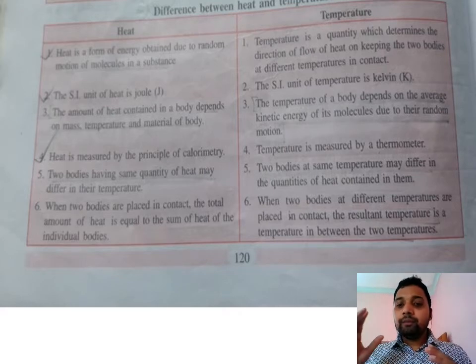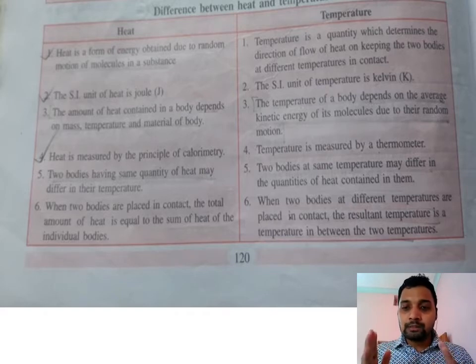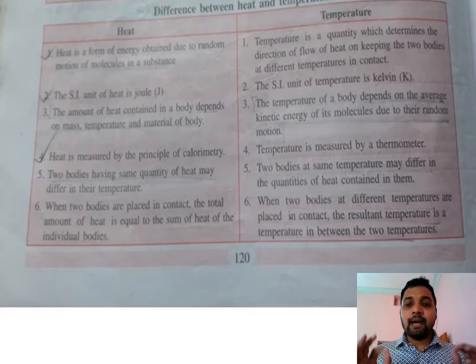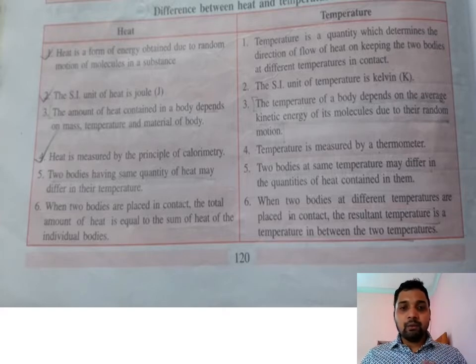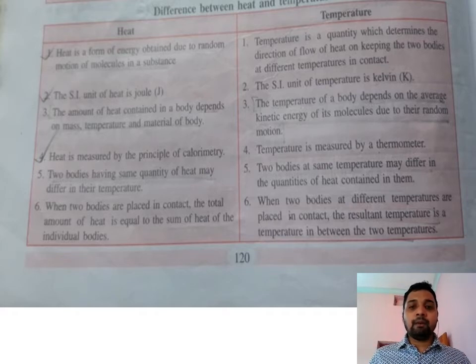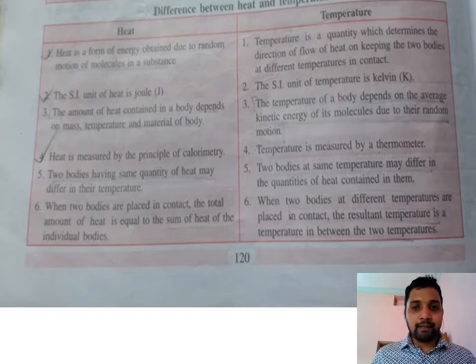The amount of heat lost by a hot body is always equal to the amount of heat gained by a cold body in an isolated system, meaning when there is no loss of energy. When there is no loss of energy, the amount of heat lost by a hot body is always equal to the amount of heat gained by a cold body. That is called the principle of calorimetry.